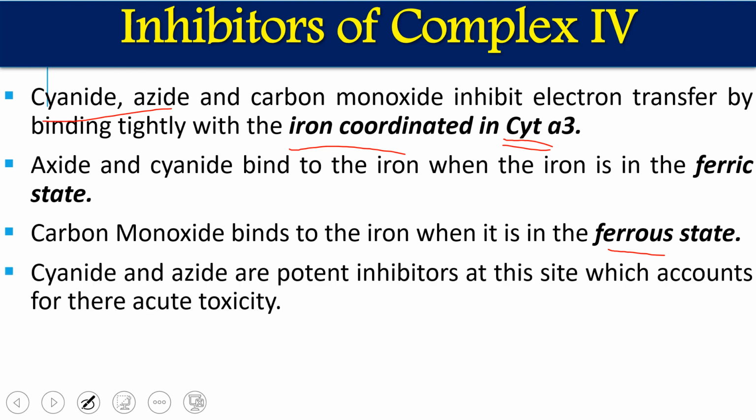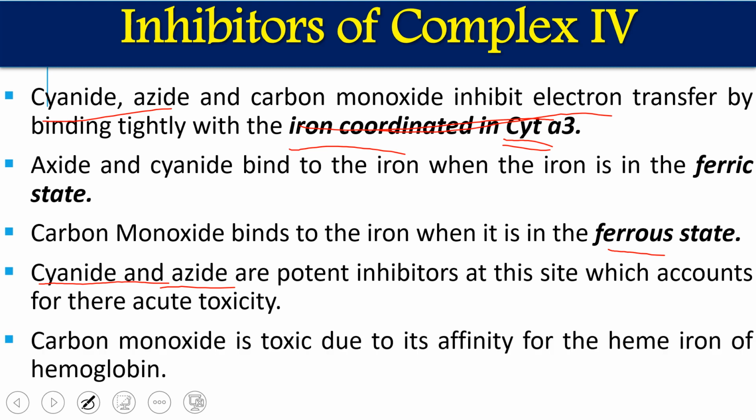Cyanide and azide are potent inhibitors at this site only, which accounts for their acute toxicity. Whenever a person has cyanide or azide toxicity, the electron movement stops at complex 4, so neither FADH2 nor NADH can give you ATP. But carbon monoxide is toxic due to its affinity for the heme iron in hemoglobin. If a person has carbon monoxide toxicity, it is because carbon monoxide has a high affinity for the heme iron.